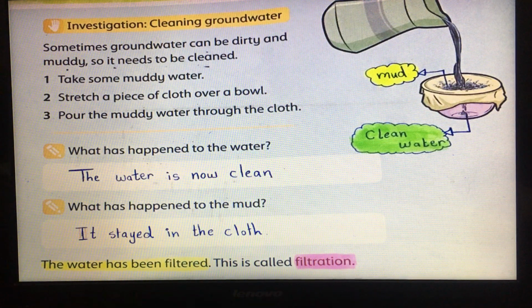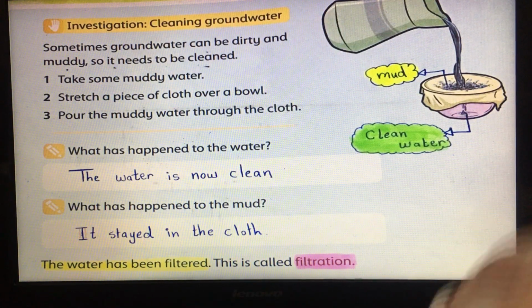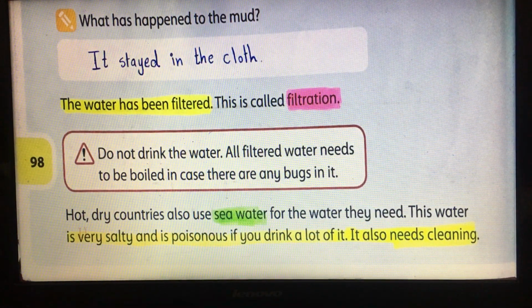We can also use filtration for cleaning seawater. Seawater is one of the sources of water, but we have to clean it to use it. Seawater is very salty.